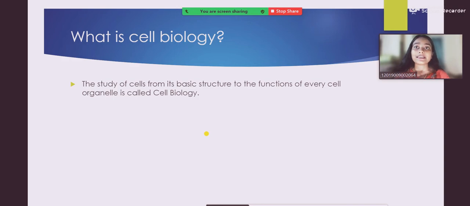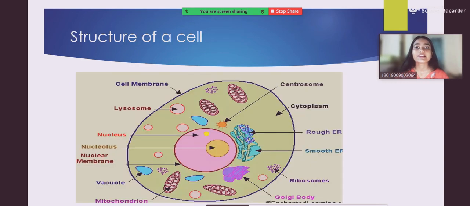Next, what is cell biology? The study of cells, from the basic structure to the functions of every cell organelle, is called what? Cell biology. Next, here we have the structure of the cell. It consists of many things. What are those? Centrosome, cytoplasm, cell membrane, lysosome, nucleus, and many more, as shown in the diagram. And these things play an important role in the cell.